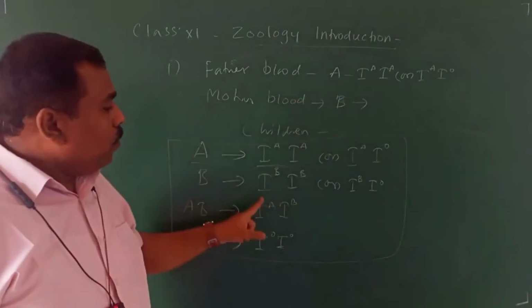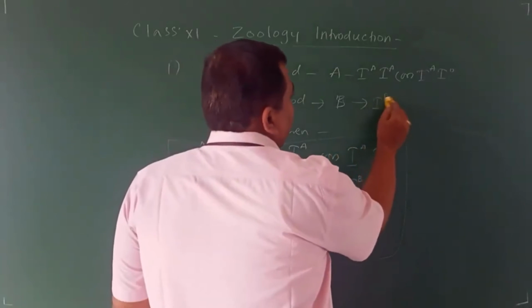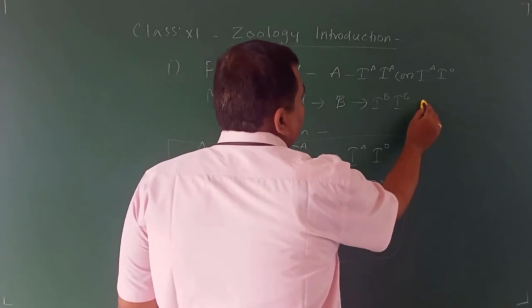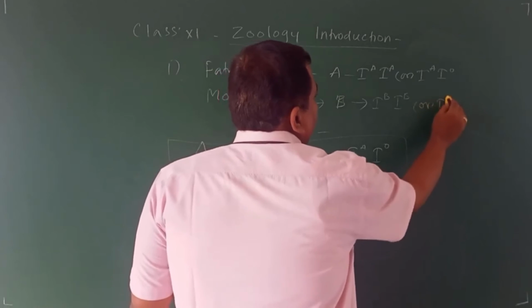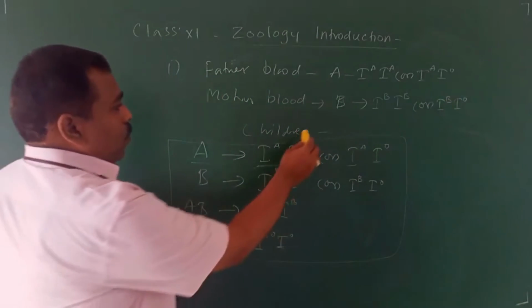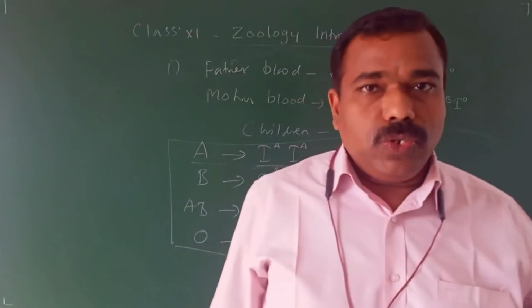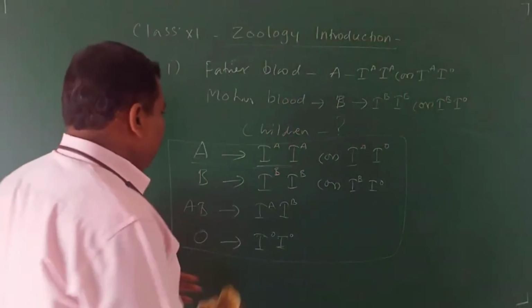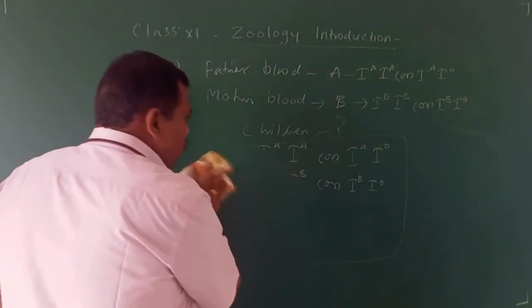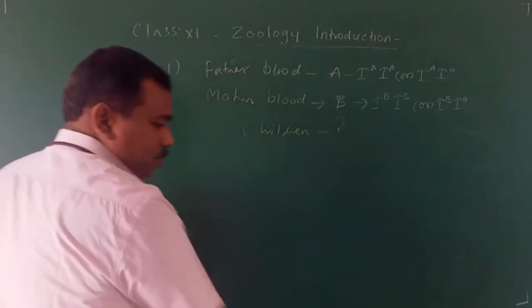For the mother's blood group, also two options: IBIB, otherwise IBIO. Then what is the blood group of the children? We are going to find now. Same technique you can follow whatever type of question they may ask.